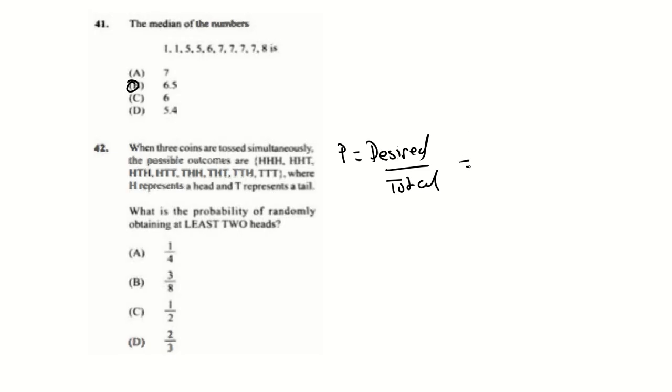We have 4 outcomes with at least 2 heads: 1, 2, 3, and then 4. 4 out of your total, which is 1, 2, 3, 4, 5, 6, 7, 8. 4 out of 8 is equal to a half. So the answer is C, a half.